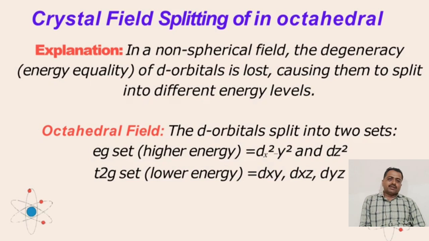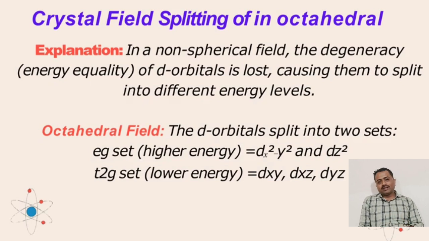First of all, when the central metal atom is present in its individual gaseous state, all five d orbitals are present in a degenerate energy level. Their degeneracy remains as it is, meaning they have equal energy. But when the interaction of this central metal atom takes place with the ligand orbitals, what happens? The crystal field splitting takes place. The d orbitals undergo crystal field splitting, and this generally splits into two sets. The first set is the Eg set and the other is the T2g set.